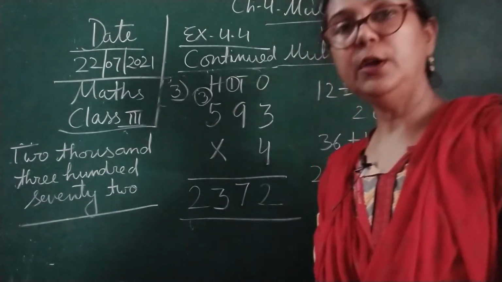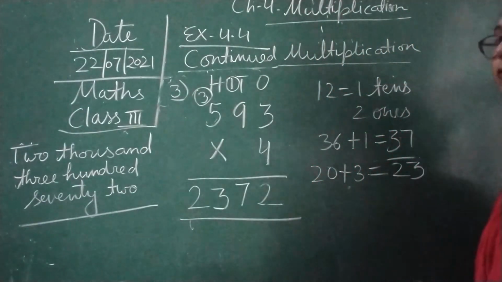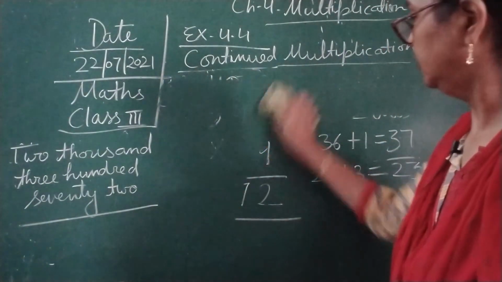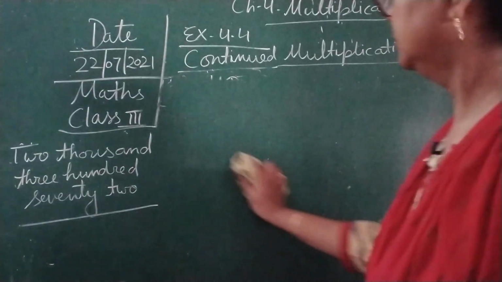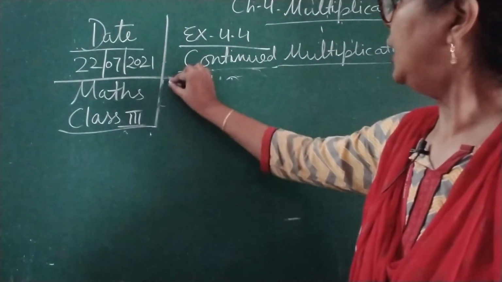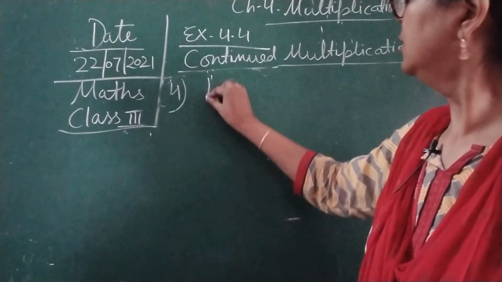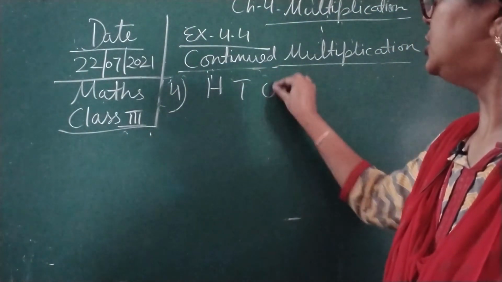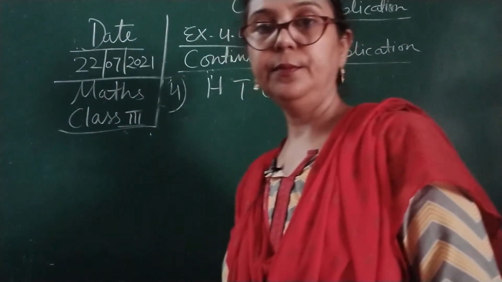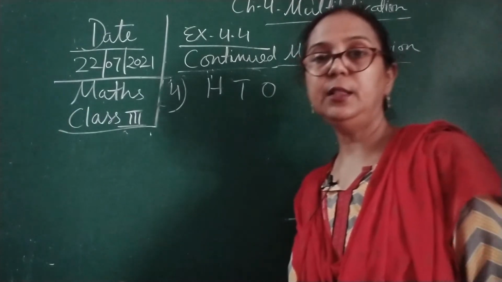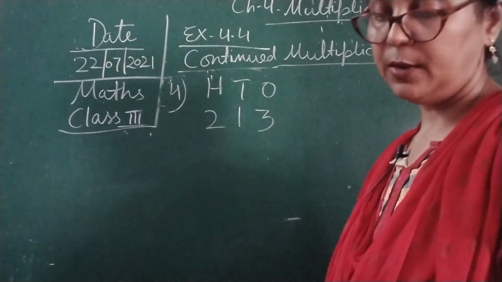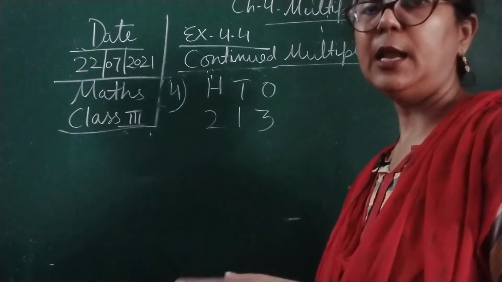Now we are going to do number 4. At number 4 we will write again H, T, O, hundreds, tens and ones. Again we are getting a 3-digit number. Okay. 213 children. 213, and we are going to multiply by 9 children.